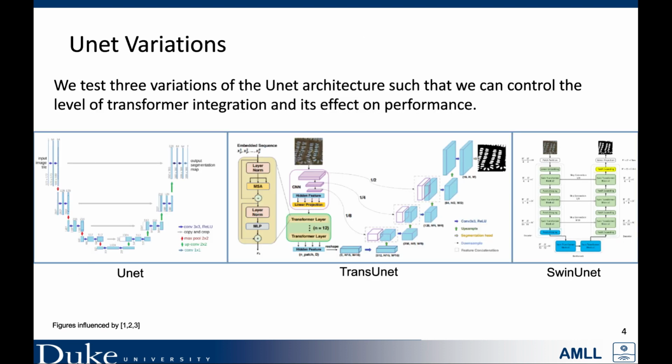The three variations we evaluated were the standard UNet with convolutional encoder and decoder, shown on the left, a TransUNet shown in the middle with a convolutional encoder, followed by several transformer blocks and then a convolutional decoder. Lastly, we looked at SwinUNet, shown on the right, which is a variation of the UNet in which each convolutional block is replaced by a Swin transformer block.